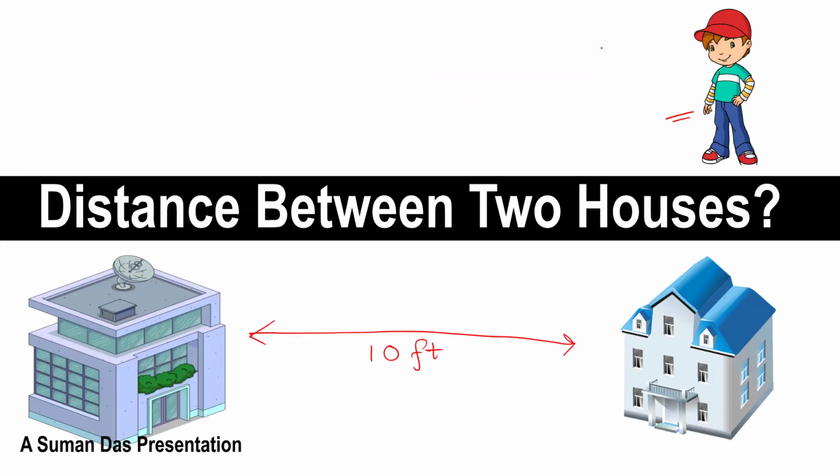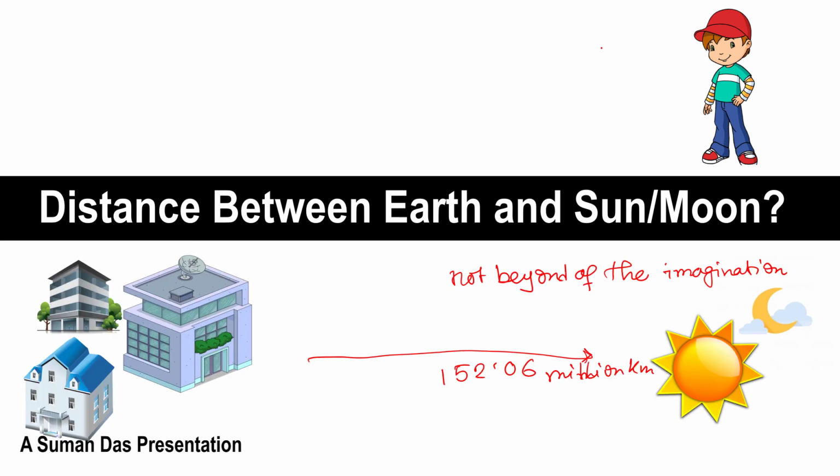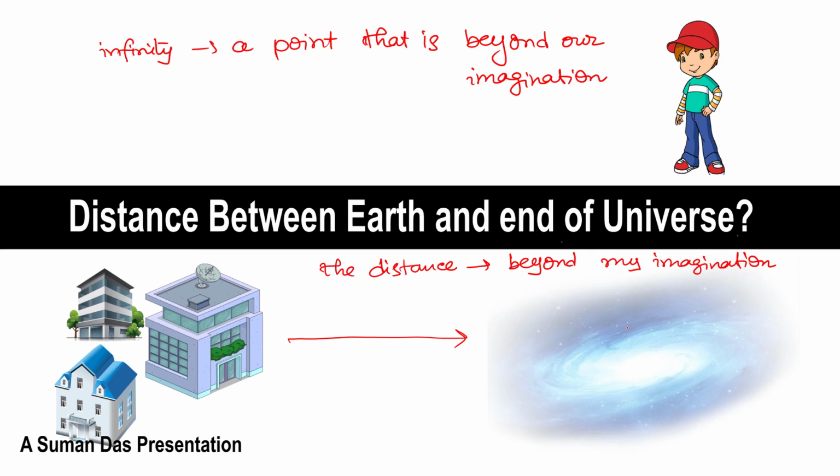Now, when I am asking the same question to the modern boy, the boy knows the answer, so that is not at an infinite position. But when I am asking what is the distance between the earth and the end of the universe, the boy is saying, that is beyond my imagination. According to our saying, the boy is trying to say that the end of the universe is at an infinite position.